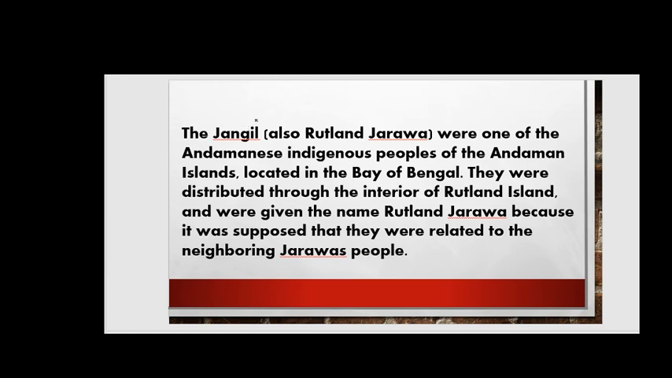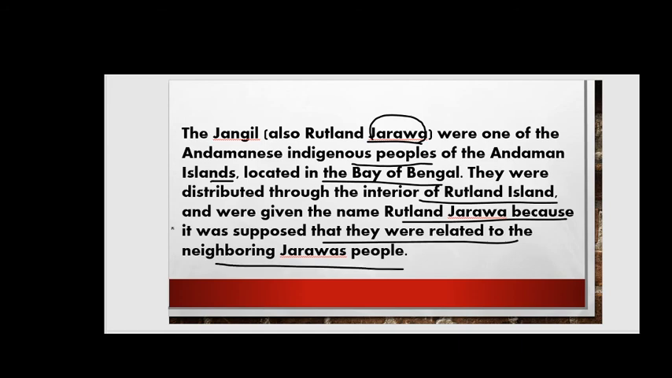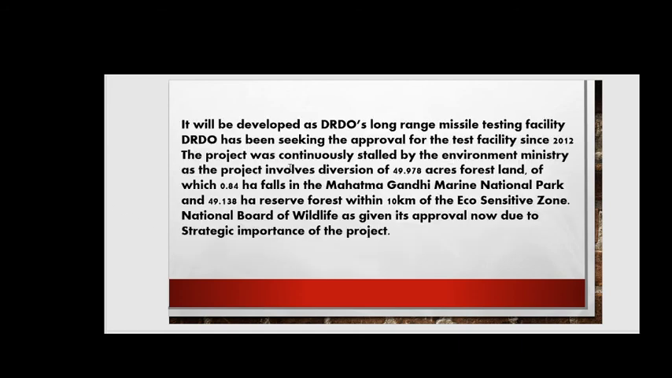Next, you can see here the Jangil, also Rutland Jarawa, because Jarawa is a major tribe there, and one of the Andaman indigenous people of the Andaman Islands, located in the Bay of Bengal. They were distributed throughout the interior of the Rutland Island and were given the name Rutland Jarawa because it is supposed that they were related to the neighboring Jarawa people, right, friends?